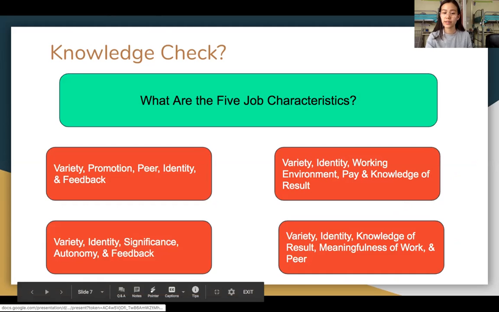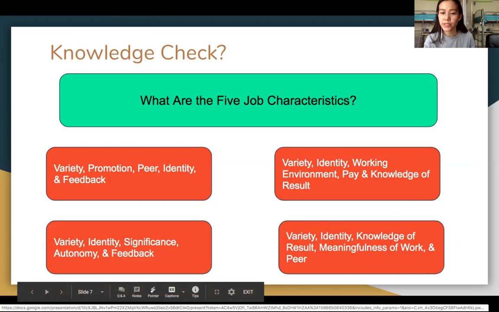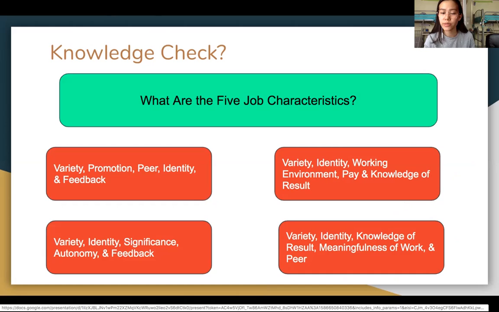Talk about this one: varieties, identities, work environment, pay, and knowledge of results. So varieties, identities, that is correct. But what about work environment and pay? Well, work environment and pay are also job satisfaction factors. What about knowledge of results? This sounds familiar because it's actually one of the psychological mechanisms that was covered in the previous video. This is the reason why this answer is incorrect.